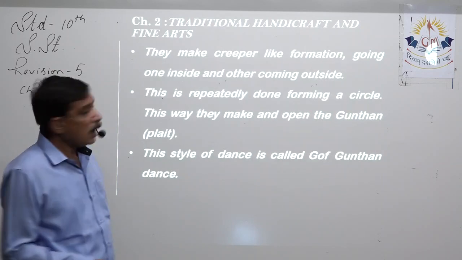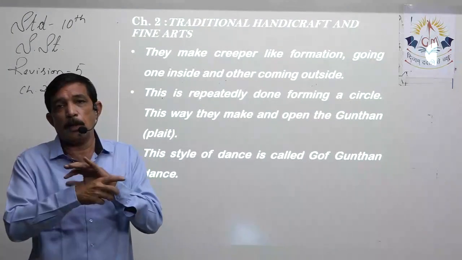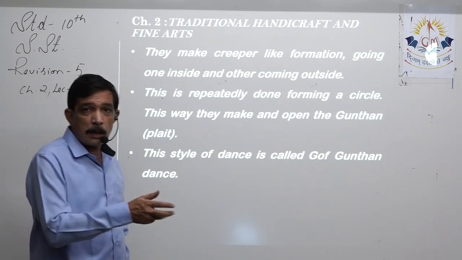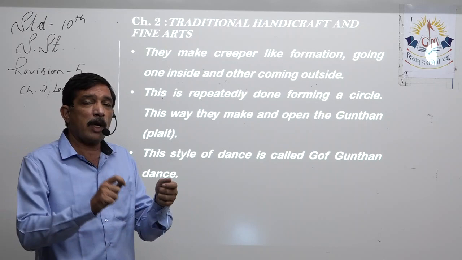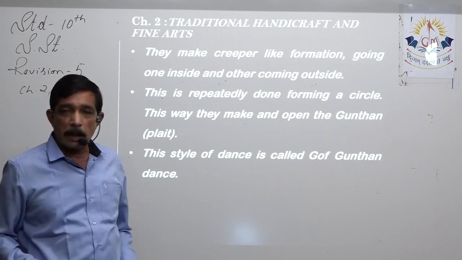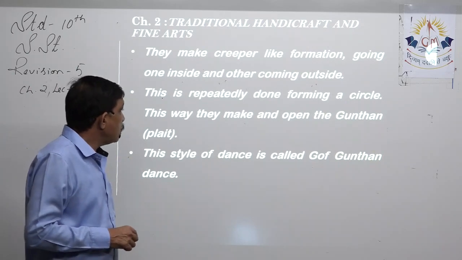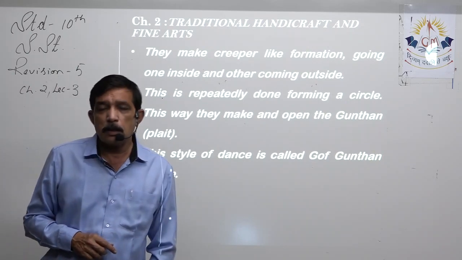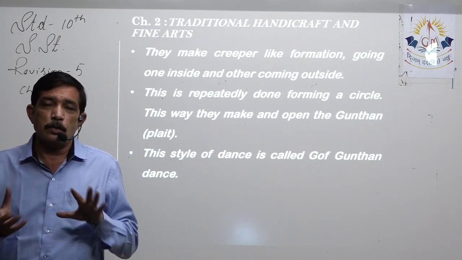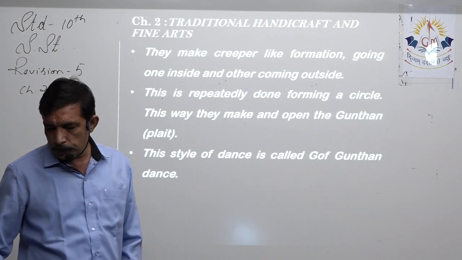They make creeper like formation, as I said, the plait, right, that way it should be turning. So they make creeper like formation, going one inside and the other coming out, other one going inside, one other coming out. So automatically a plait is formed crisscross, and it looks like a creeper, and they again go in the reverse manner, opening that plait. So this way they make and open the guthan, that is the plait. So it is called Gop Guthan. Gop Guthan, to make a plait, that's called Gop Guthan. This style of dance is called Gop Guthan dance.